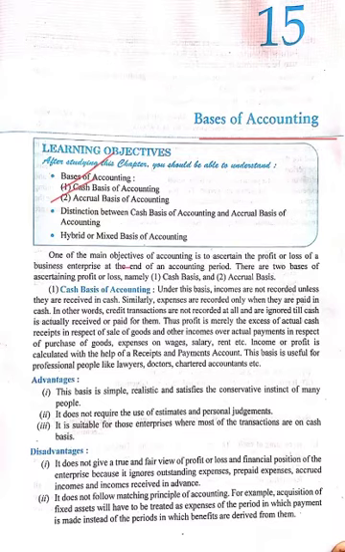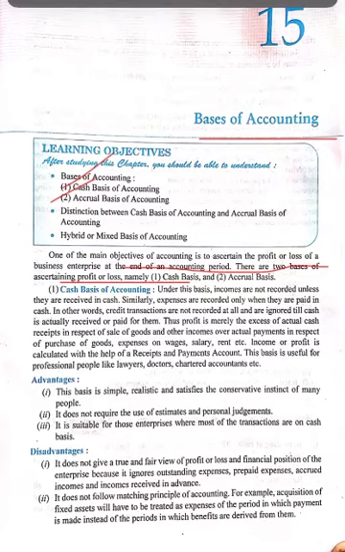The main objective of accounting is to ascertain the profit or loss of the business enterprises at the end of the accounting year. But for the accounting treatment, we can follow two bases. First of all is cash basis, and the other one is accrual basis. So today we will discuss cash basis first.